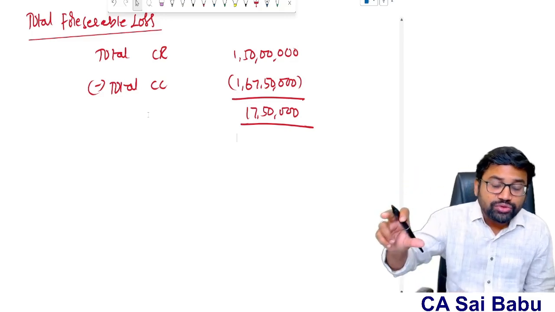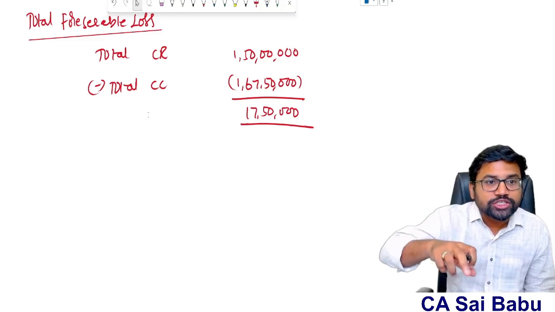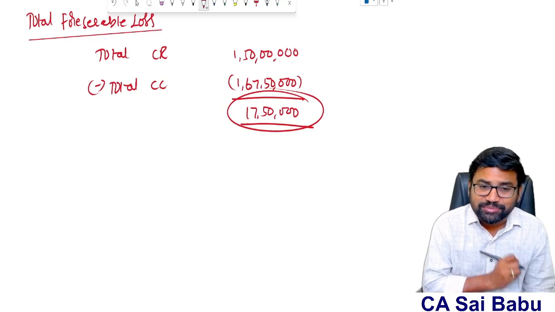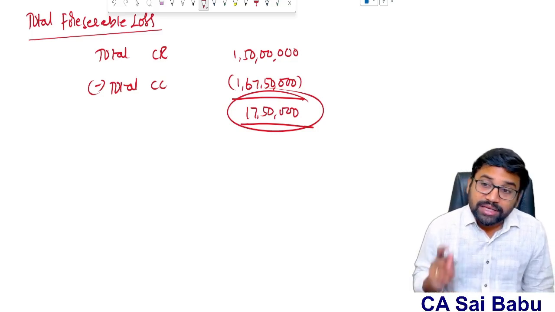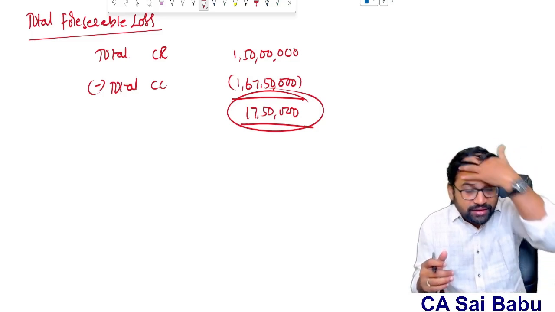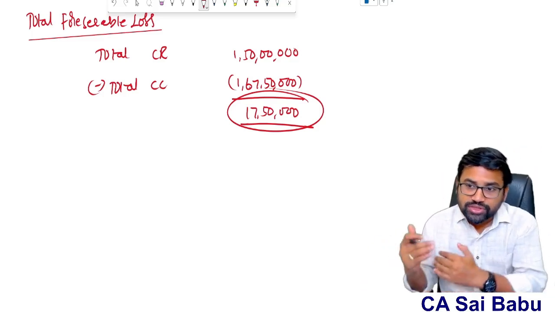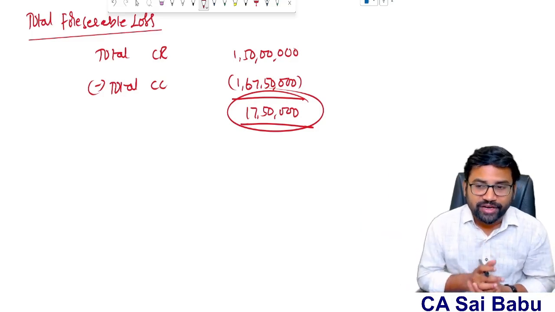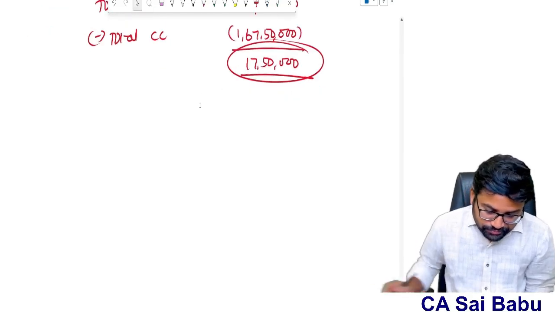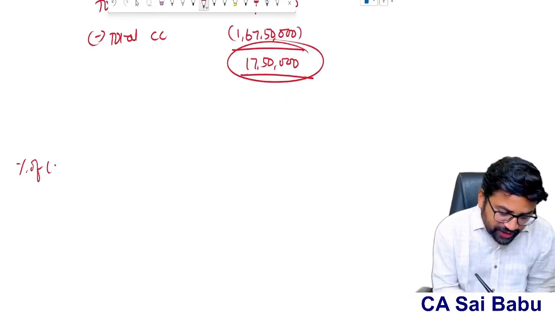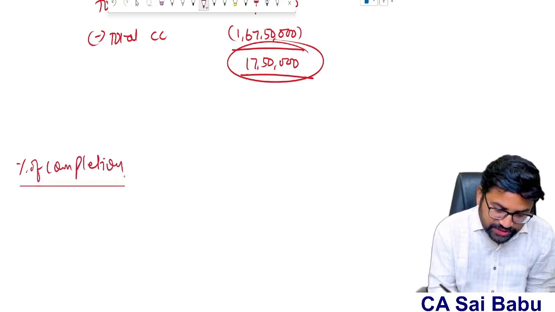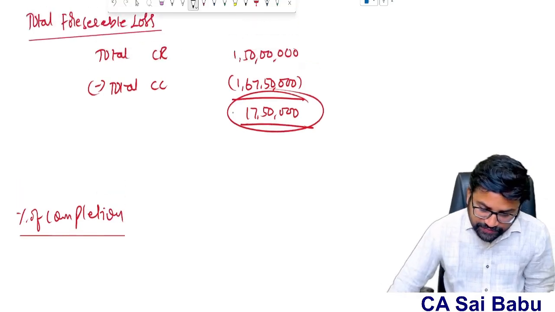Because how much revenue to be recognized in the current year, how much cost to be recognized in the current year. See, this is the total loss of the contract. You need to recognize it immediately, 17 lakh 50,000. But this 17 lakh 50,000, we are recognizing in the current year in the form of contract revenue and contract cost. So what is the expected loss for which provision is required? So what we will do is find out the percentage of completion first. How to get the percentage of completion?